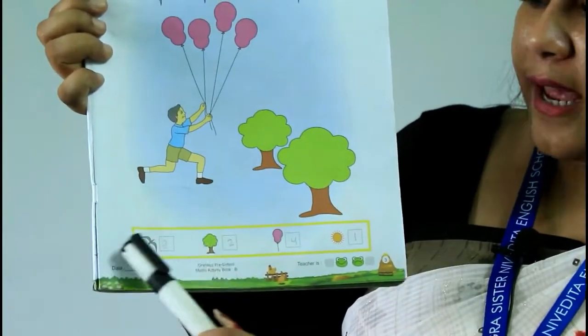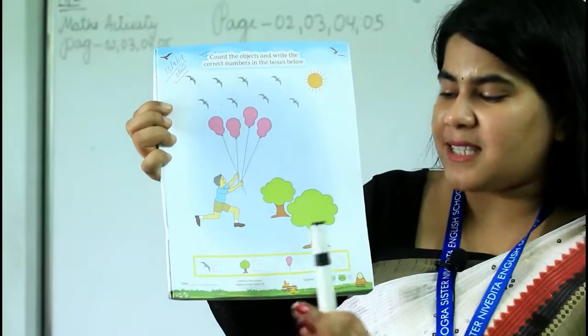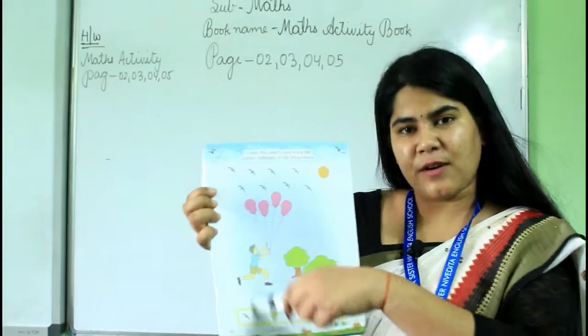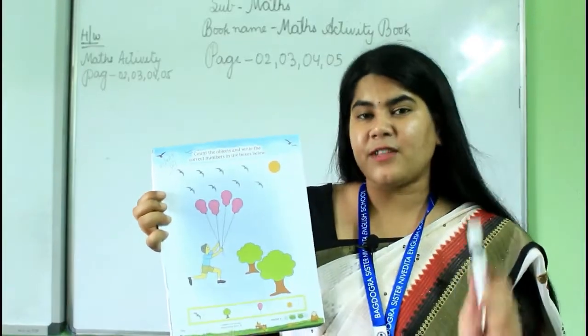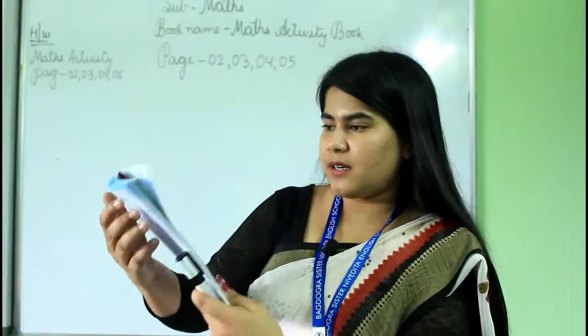Before writing you will get the picture also, okay? Just beside that picture you will mention the number, okay? This one also you will do it by yourself. This is your homework. Now move on to page number